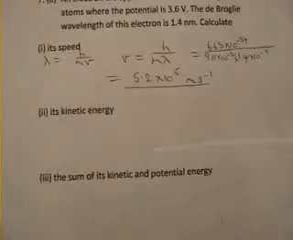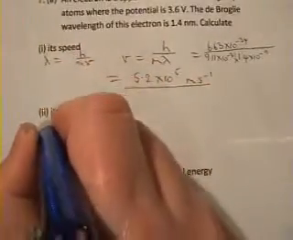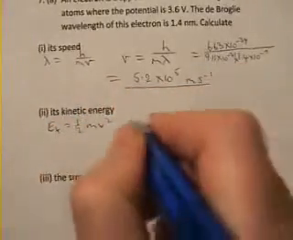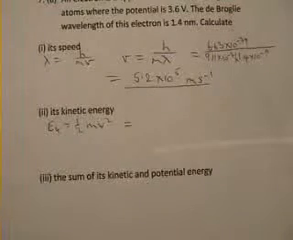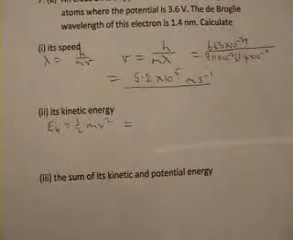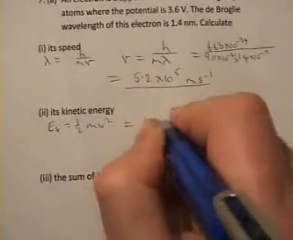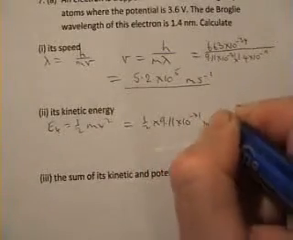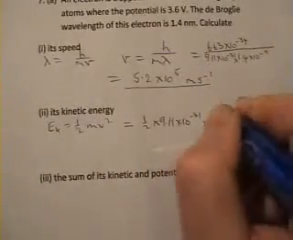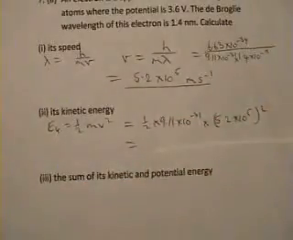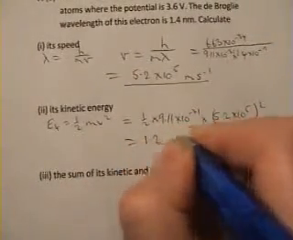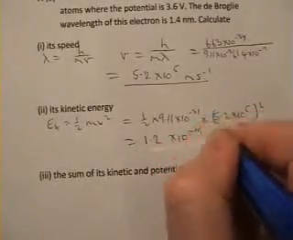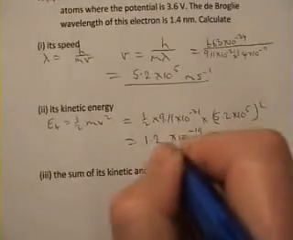Right, next thing, kinetic energy. Remember from GCSE the formula for kinetic energy? Kinetic energy is a half mv squared. It's all very straightforward. We know the mass, you just worked out the speed, bung the numbers in. So half times the mass of the electron, and we're getting 1.2 times 10 to the minus 19 joules.